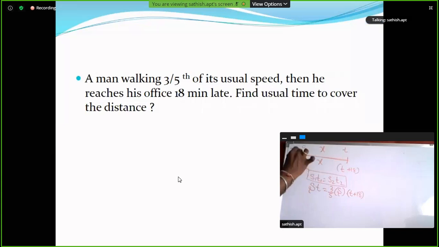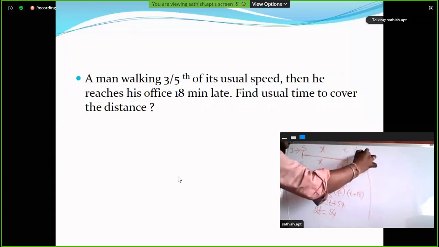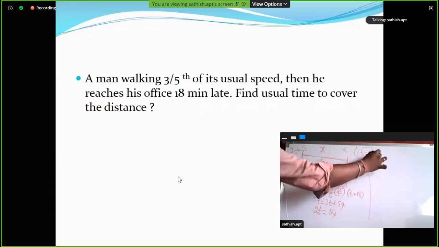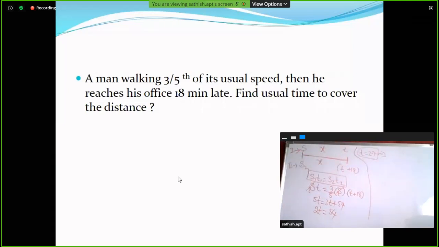Any doubt up to here? If the distance is constant, the formula is S1 T1 is equal to S2 T2. That is speed S, time T: S into T is equal to 3/5 of the original speed, that is S, into T plus 18. S cancels. 5T is equal to 3T plus 54. So 2T is equal to 54, and next T is equal to 27 minutes. This is the answer.